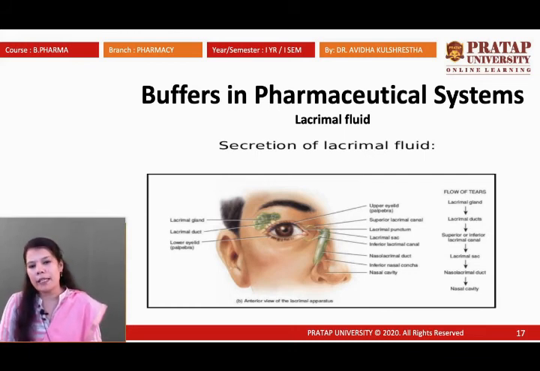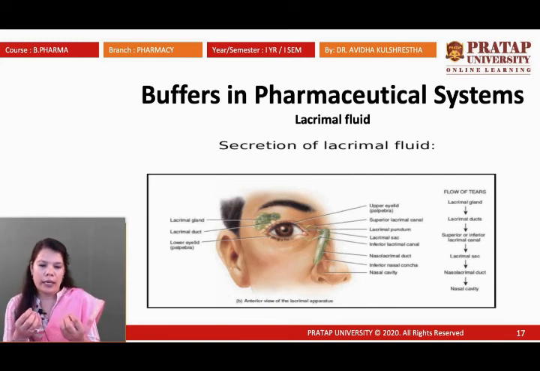And what is the pH maintained? Actually in the pharmaceutical system, pH maintaining is required because if an eye drop has a pH less than 6.6 or more than 9, it will be harmful for our eyes and not even bearable for the eyes. So whenever an eye drop has to be prepared, we need to remember the pH level.